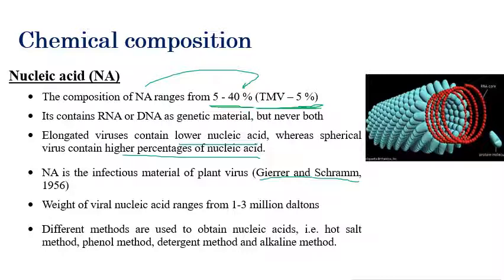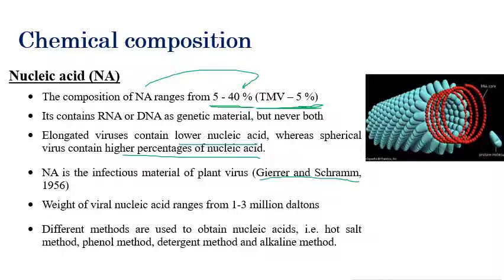One more point that I am including here. Most of the plant viruses, nearly 78%, contain RNA as a genetic material, and that too positive single-stranded RNA. Positive single-stranded RNA is the genetic material for most plant viruses.